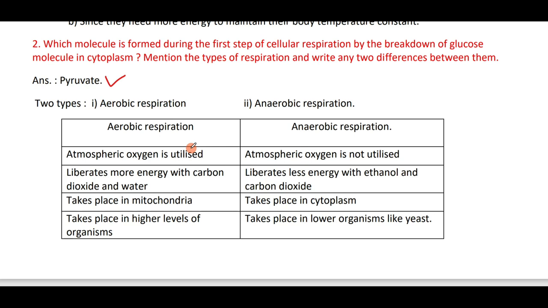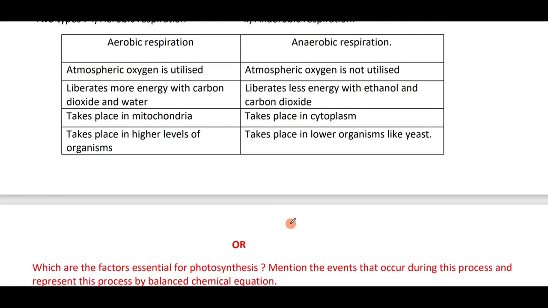The types of respiration are aerobic respiration and anaerobic respiration. Atmospheric oxygen is utilized in case of aerobic respiration. Atmospheric oxygen is not utilized in anaerobic respiration. Aerobic respiration liberates more energy with carbon dioxide and water. Anaerobic respiration liberates less energy with ethanol and carbon dioxide. Aerobic respiration takes place in mitochondria. Anaerobic respiration takes place in cytoplasm. Aerobic takes place in higher organisms. Anaerobic takes place in lower organisms like yeast.